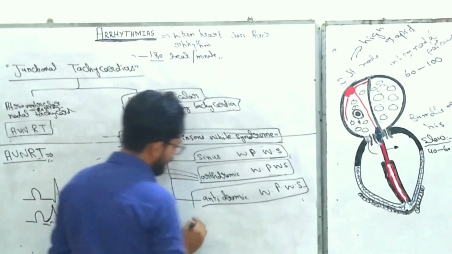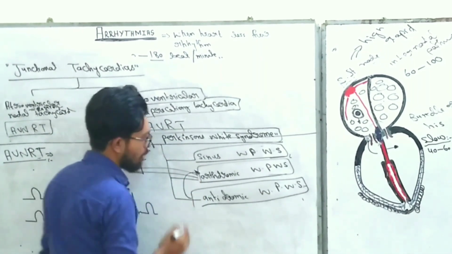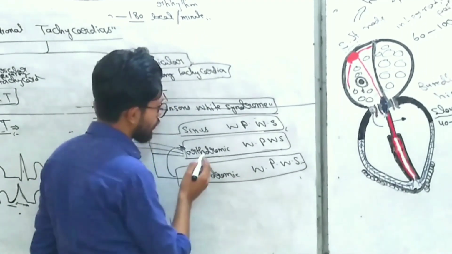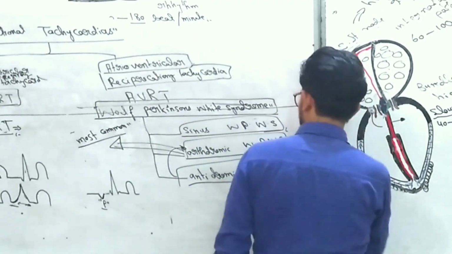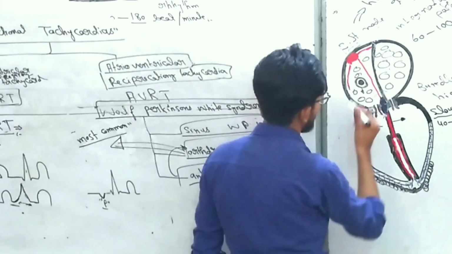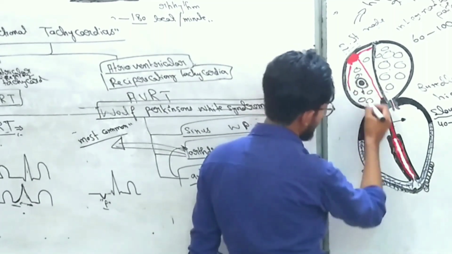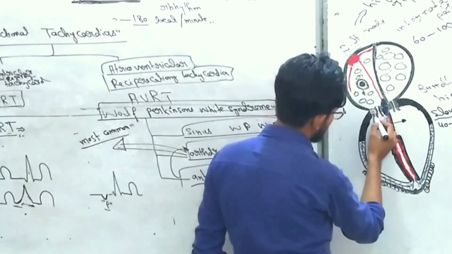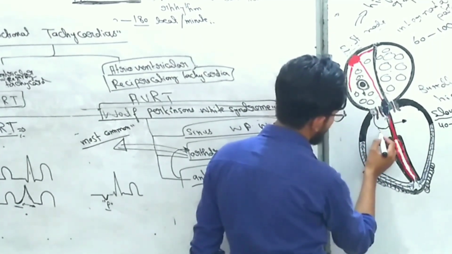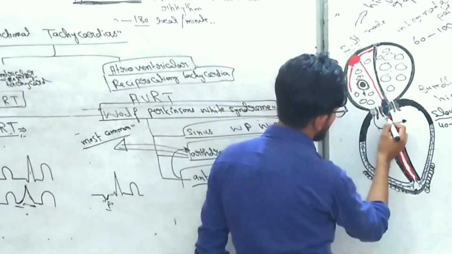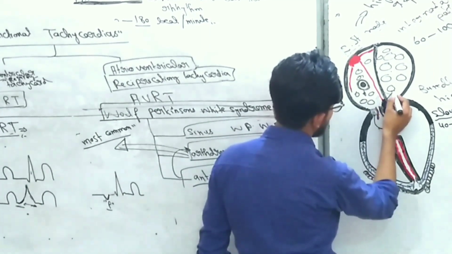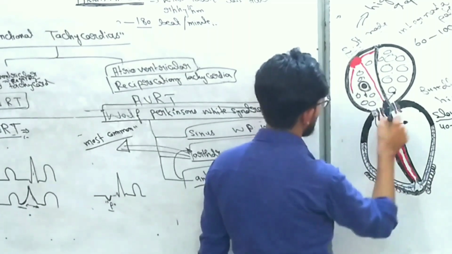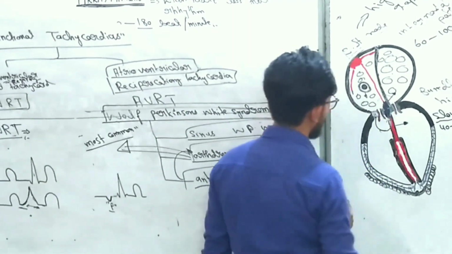In this syndrome, it is opposite to the orthodromic. Antidromic Wolff-Parkinson-White syndrome is opposite to the orthodromic. What really happens in antidromic Wolff-Parkinson-White syndrome, the ventricles are discharged from the accessory pathway, and the signals from the accessory pathway not only discharge the ventricles but also go up through the AV node, enter into the atrium and depolarize the atrium, and this condition is known as antidromic Wolff-Parkinson-White syndrome.